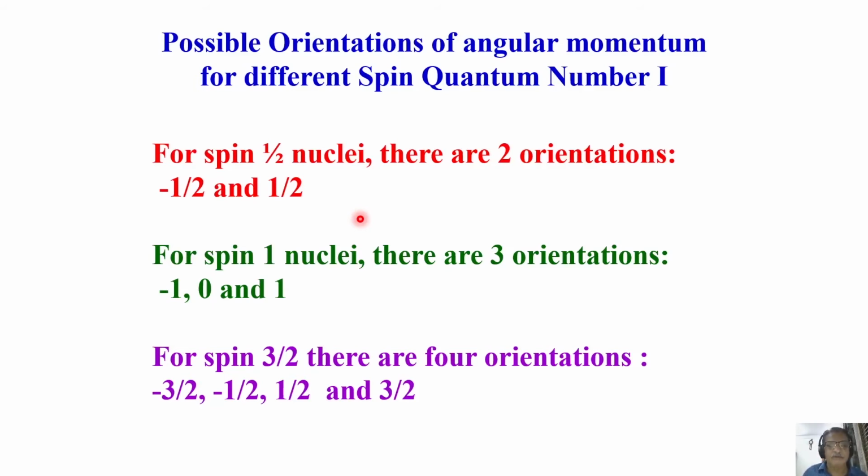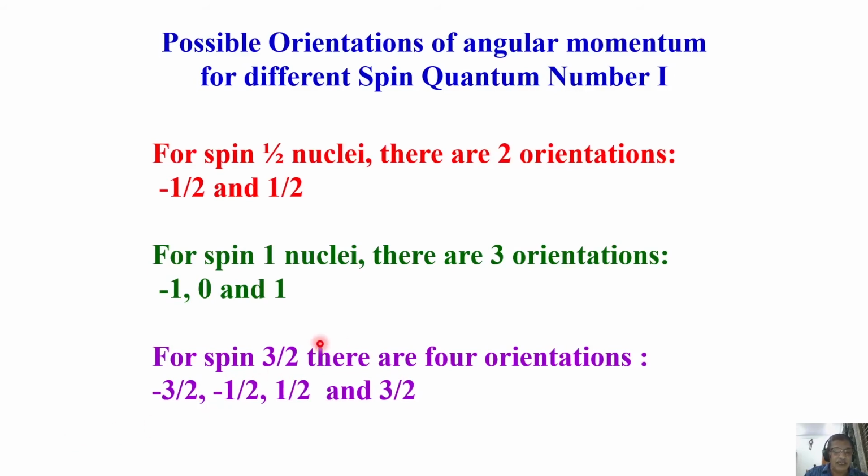For spin 1, there are three quantization directions. Because we start with minus I, where I is 1, that is minus 1. Add 1, 0. Add 1, it is 1. So from minus I to plus I, there are only three orientations for spin 1 nuclei. For spin 3 by 2, there are four orientations.